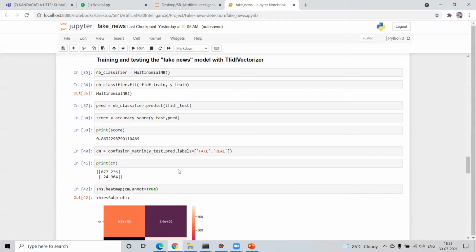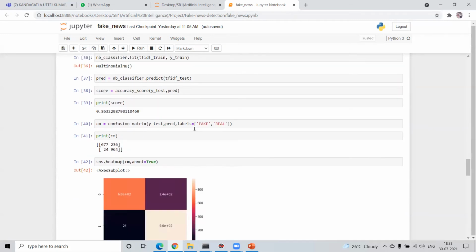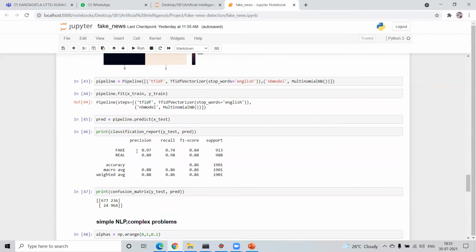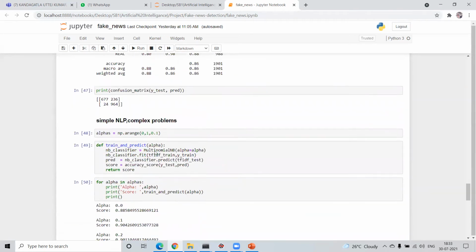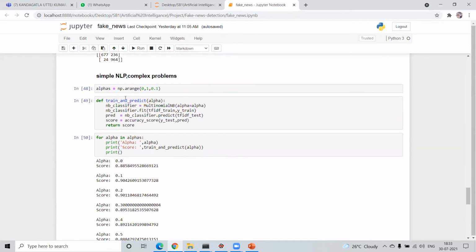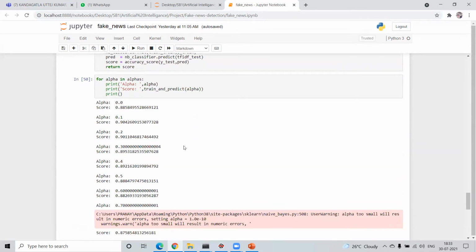Like while appending the URL, it will show whether the URL is real or fake. By using TF-IDF vectorizer, we can easily know which is real news and which is fake news. This is the classification report for the TF-IDF vectorizer. Here we generally implemented simple NLP to show how the process runs.